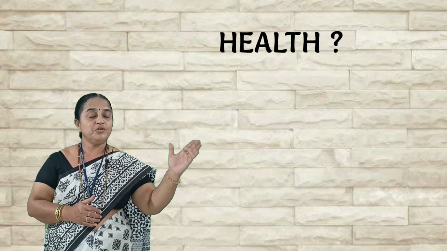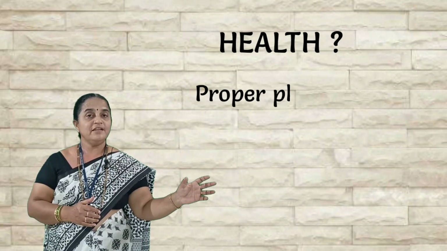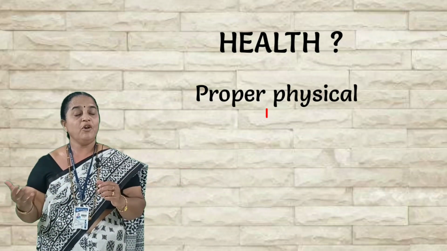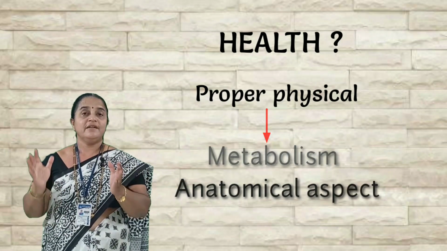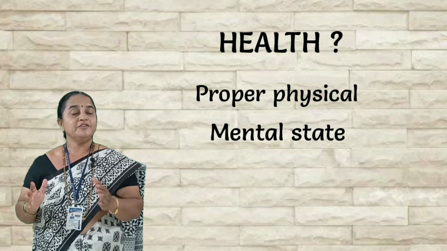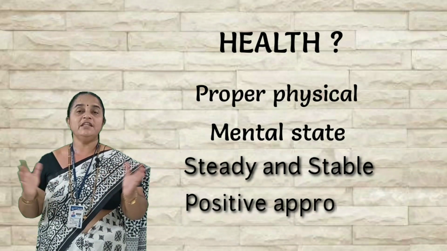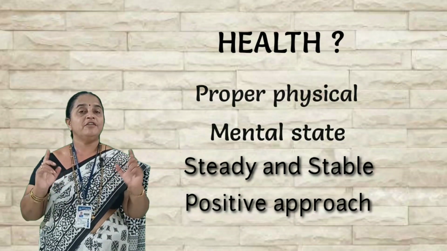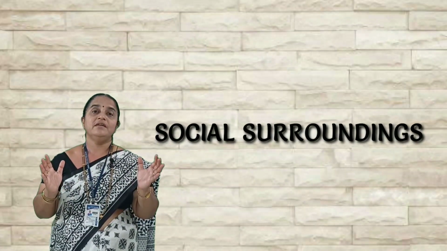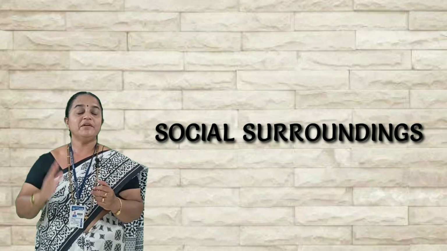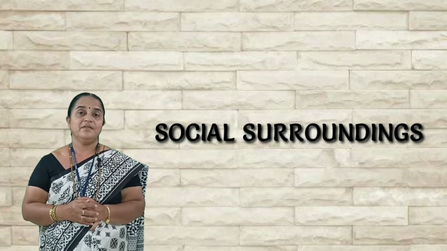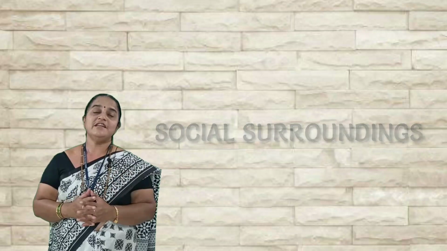So, a broad definition of health is that the person should have proper physical, metabolic or anatomical aspects. The mental status of the person should be steady and stable, with a positive approach even in negative situations, and our social surroundings should be cooperative. Then only can a person enjoy life. But all these three factors are not stable at a time.